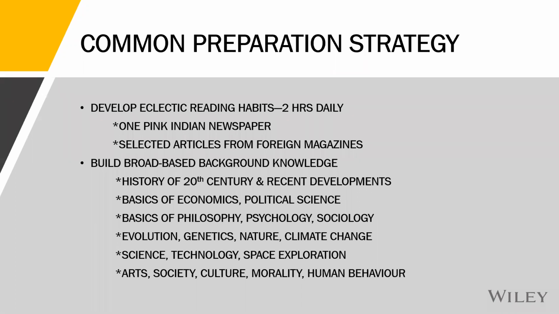Similarly Keynesian, philosophy, psychology, genetics, evolution, CAT's favorites. Art, society, culture, morality, also favorites. These are areas where through reading, and Googling, you check whether you understand those concepts.